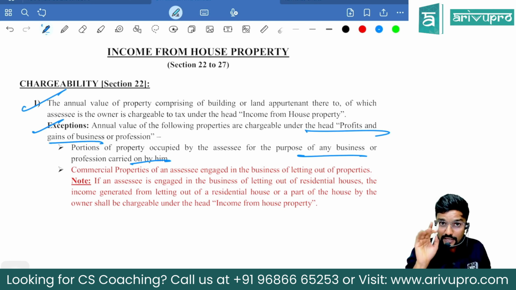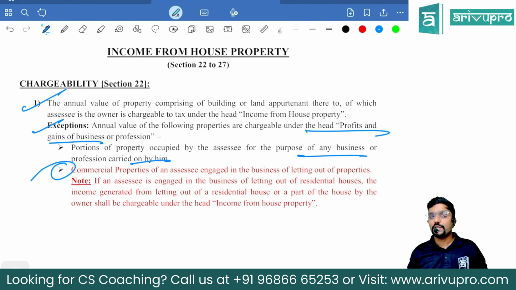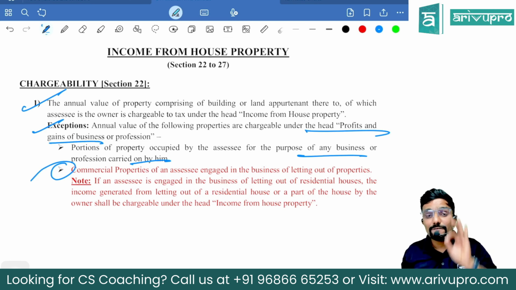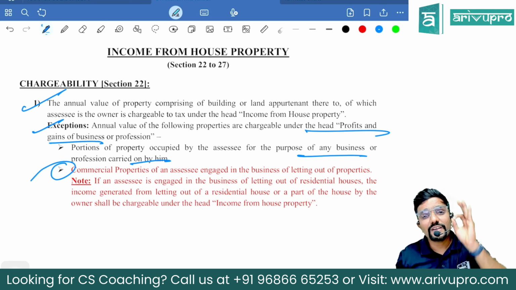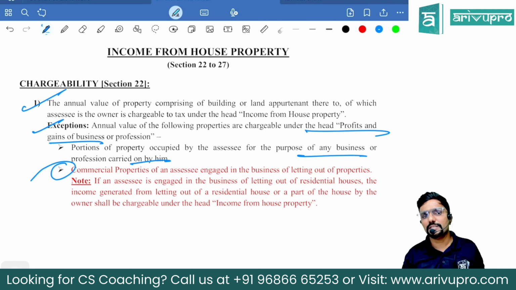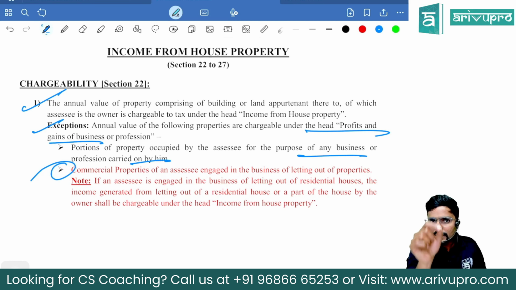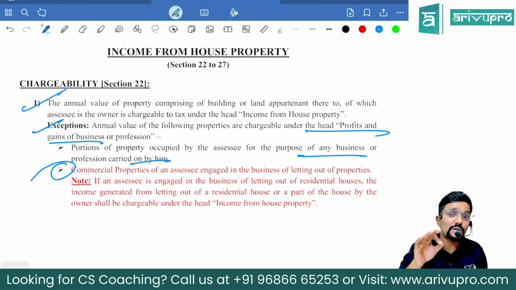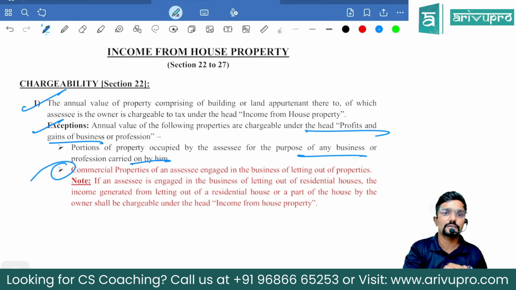Next, there is a change in this. It was previously, if the assessee is engaged in the business of letting out the property, any property, it was covered under the head PGBP. But now it is only commercial properties. Sir, what if the assessee is letting out residential properties? Even if letting out residential properties is business, it is covered under the head house property.